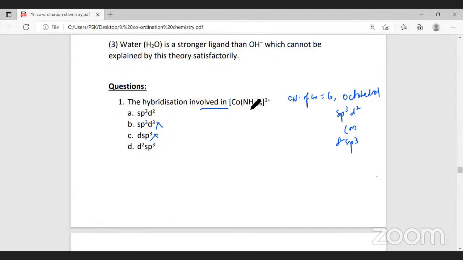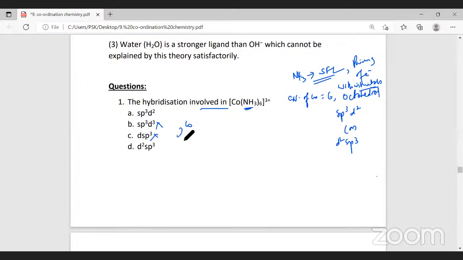Now the second point here is that you should be in a position to identify the nature of the ligand. Ammonia is a strong field ligand. When ammonia is a strong field ligand, what will take place? Pairing of electrons within the metal takes place. When we say pairing of electrons within the metal takes place, it means it goes against Hund's rule.